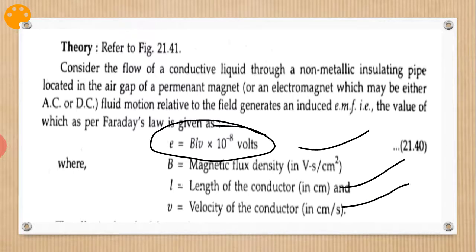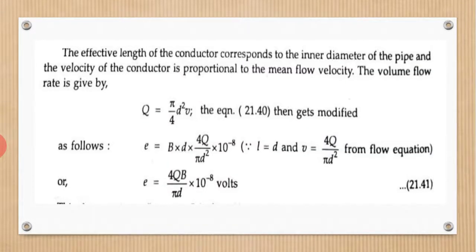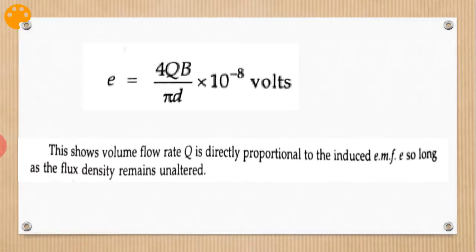With the help of this we will come to know the flow rate. If you substitute in this equation, Q is equal to pi over 4 into d square V. So we substitute L is equal to d and V is equal to 4Q by pi d square in the above equation, E is equal to BLV. Now we will get this equation.